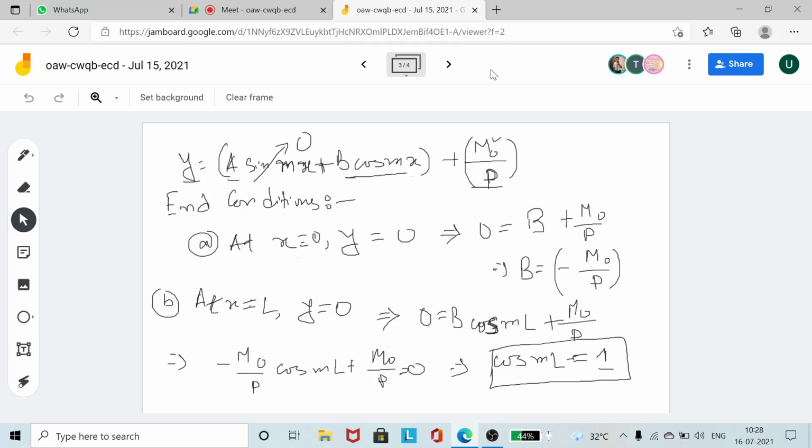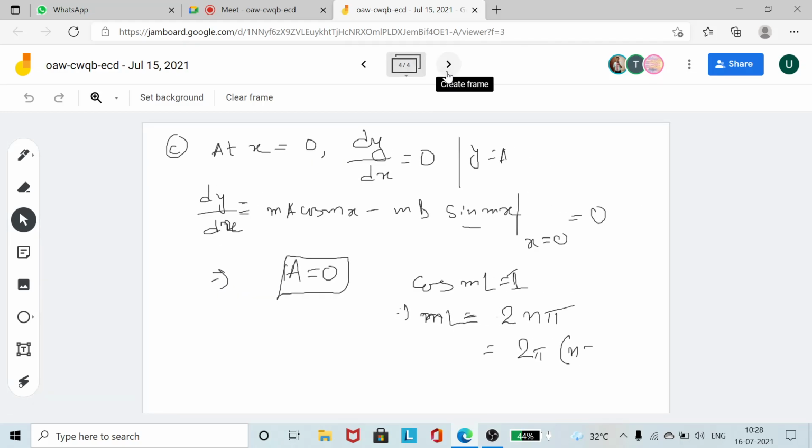Let's take n is equal to 1. I'm just taking the first mode of vibration, so I should be having 2 pi. So ml is equal to 2 pi. m is something like root of P by EI, into l, that is equal to 2 pi.